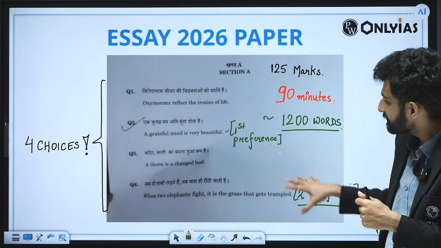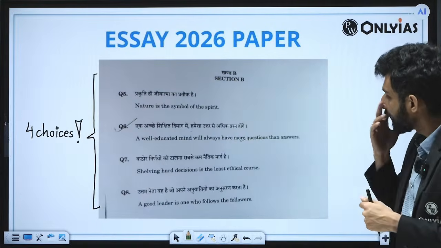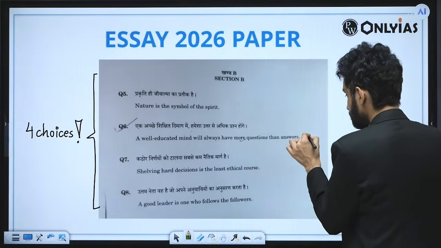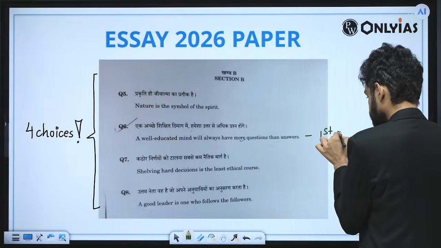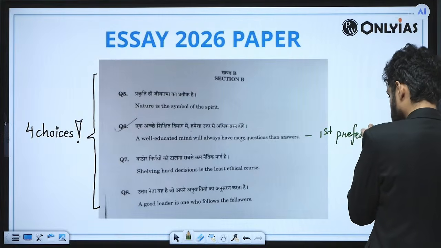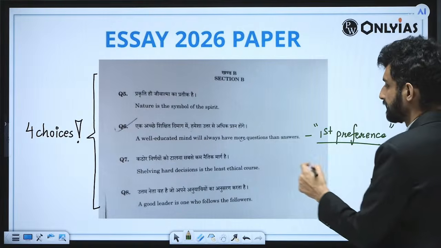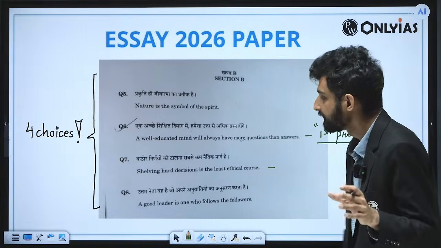So this can be the selection choice I will be taking in the first section, and in section 2, again I can take this as my first preference. And the second preference I can go with is this one also, because of hard decisions,